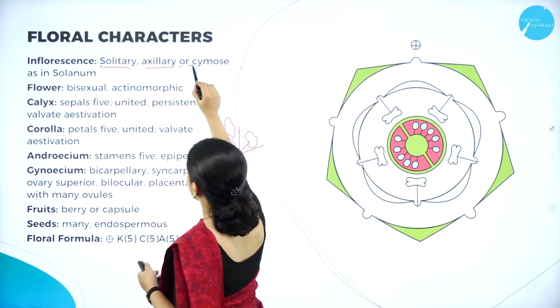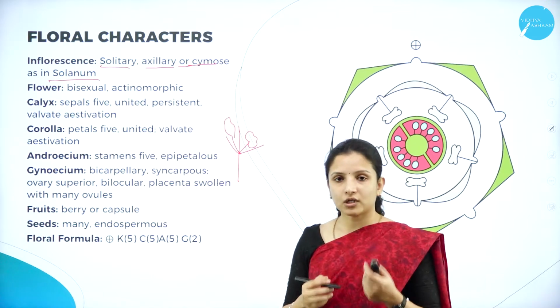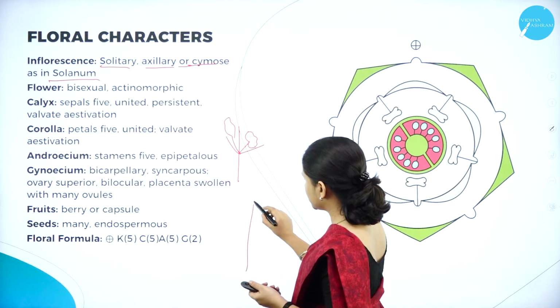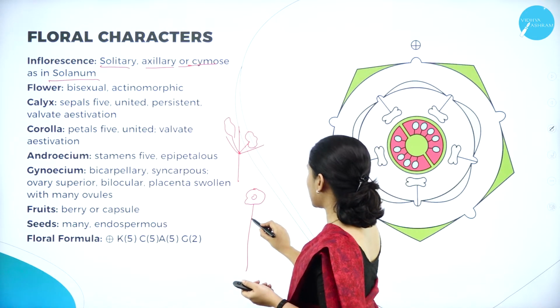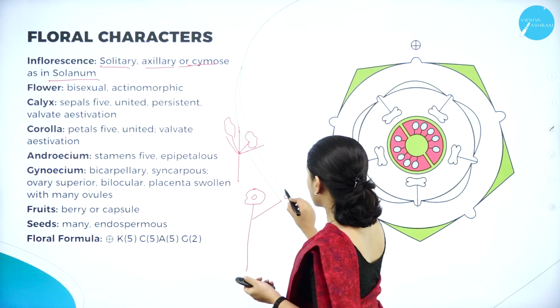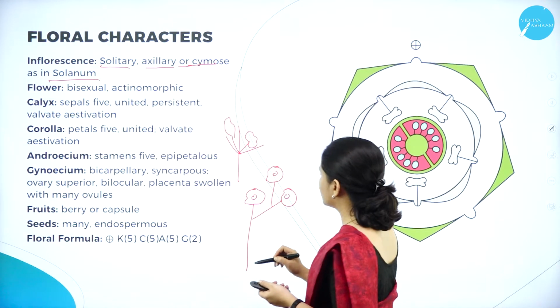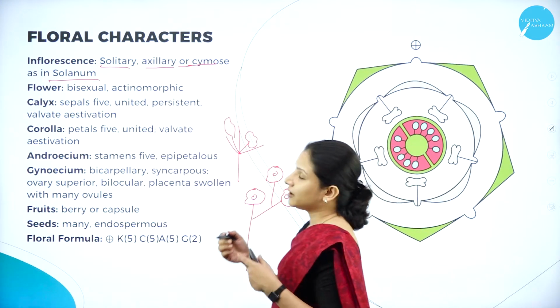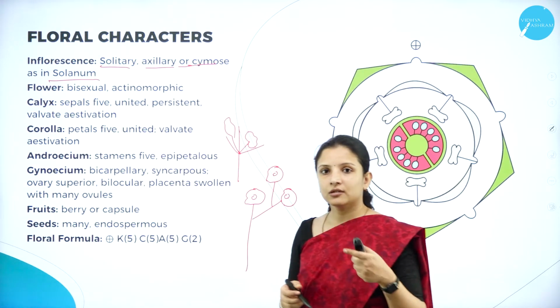In some cases, it can be cymose as in Solanum. What is cymose? Cymose means, for example, one main axis will be produced. At the tip, one flower will be produced. Again, that axis will branch, and again at the tip, one flower will be produced. This axis will branch again, and at the tip, one flower is produced. This is nothing but cymose inflorescence. So in the case of potato, that is Solanum, the inflorescence is cymose.